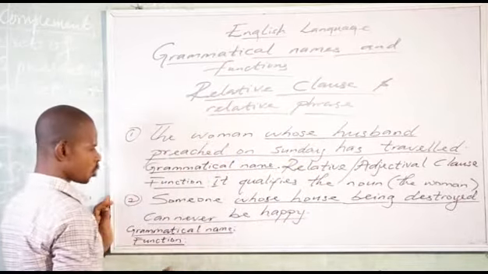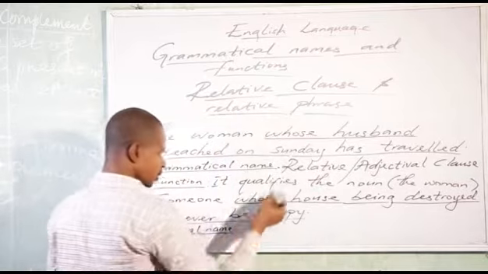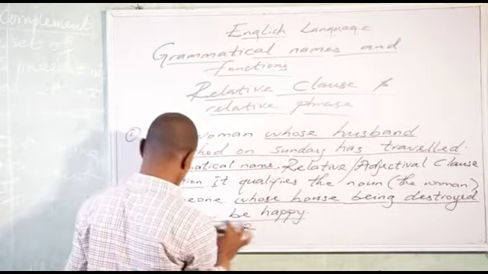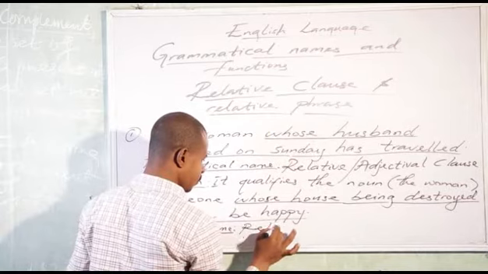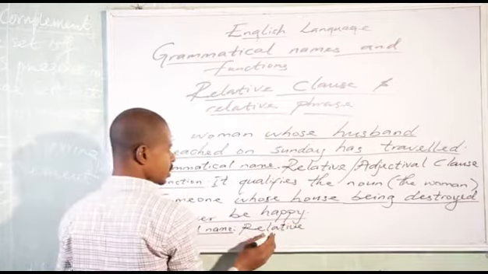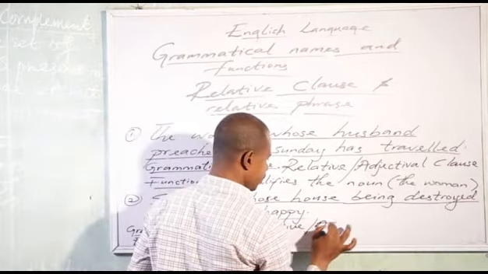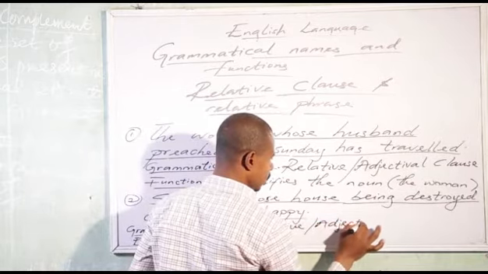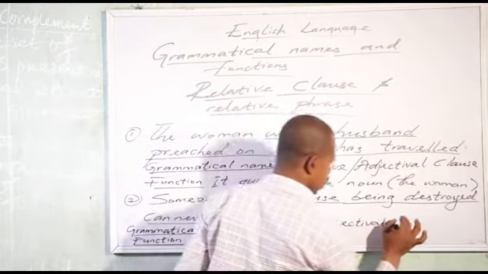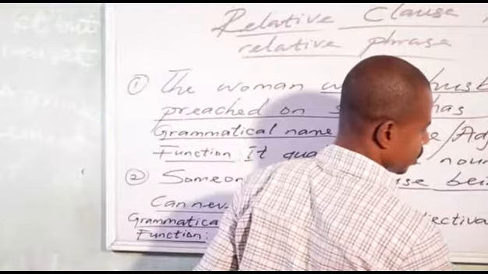Whose house being destroyed can never be happy. So the grammatical name is relative or adjectival clause. This is a clause.